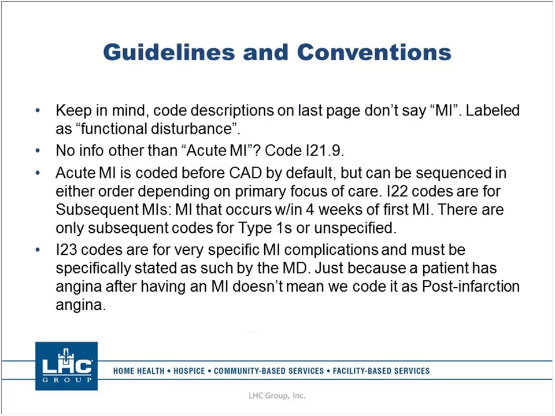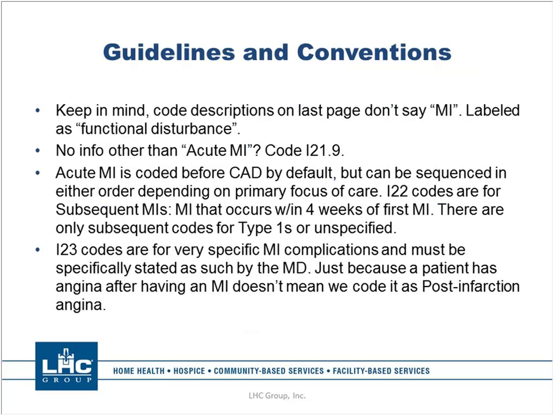When you actually look those codes up, the descriptions do not say post-op or intra-op MIs. They're actually labeled as a functional disturbance. And yes, I would agree that an acute MI is a functional disturbance. But don't go looking for a specific code that says post-op MI or intra-op MI. It's going to say functional disturbance.